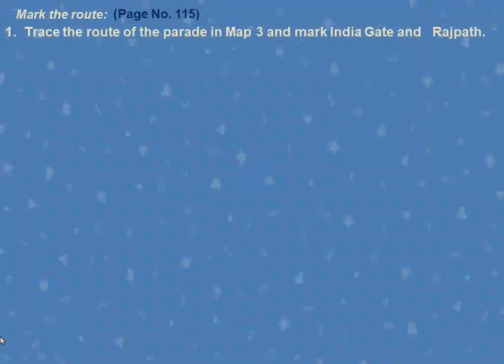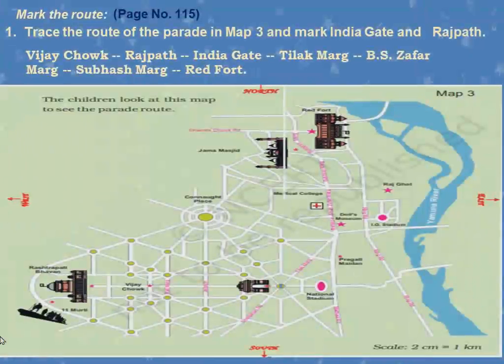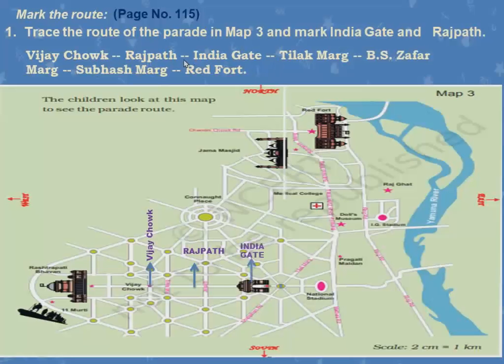Good. Now, next one. Mark the route. Trace the route of the parade in map 3 and mark India Gate and Rajpath. So, first we have to trace the route of the parade and then mark the India Gate and Rajpath. Okay children, now first how it is going, tell me. Vijay Chowk. Next, Rajpath. India Gate. Have we marked India Gate? Have we marked Rajpath? I am mapping all the points for you so that it will be easy for you to understand. Okay. So, this is the route which the parade is following.